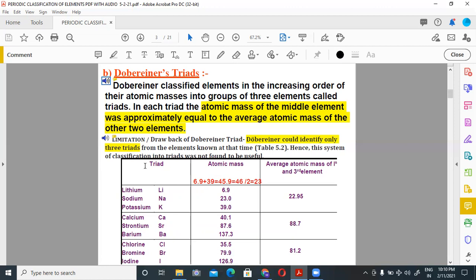Here are the limitations and drawbacks of Dobereiner triads. Dobereiner could identify only three triads from the elements known at that time. Hence, this system of classification into triads was not found to be useful.